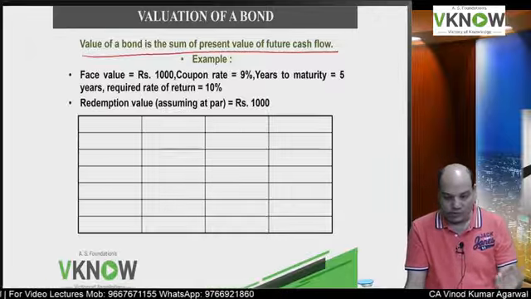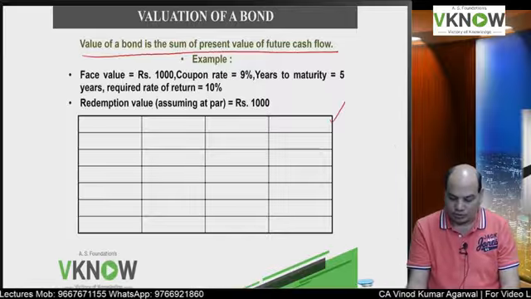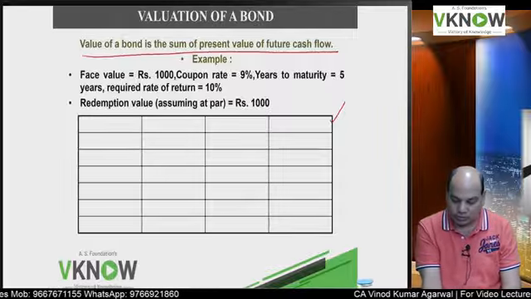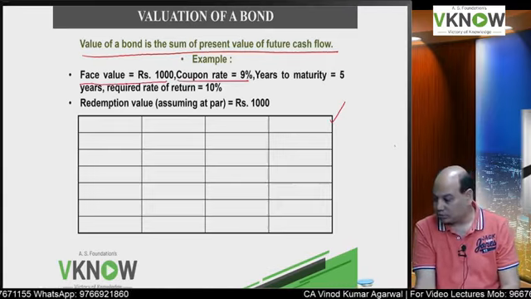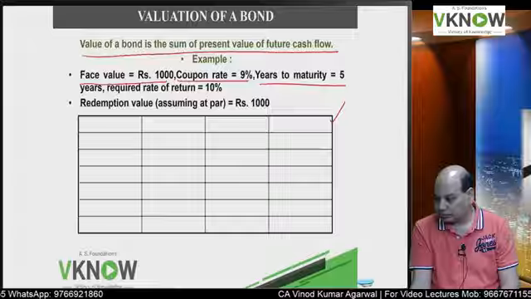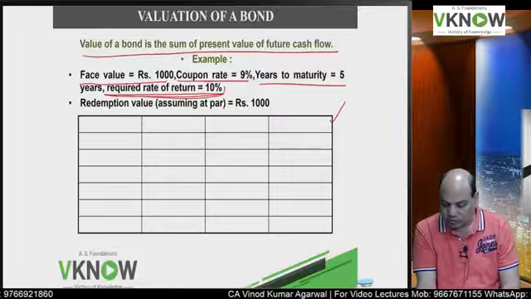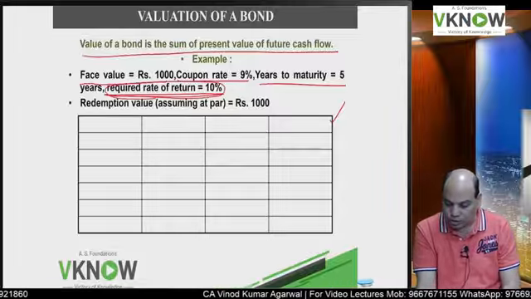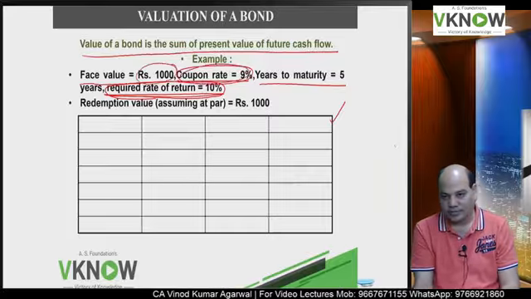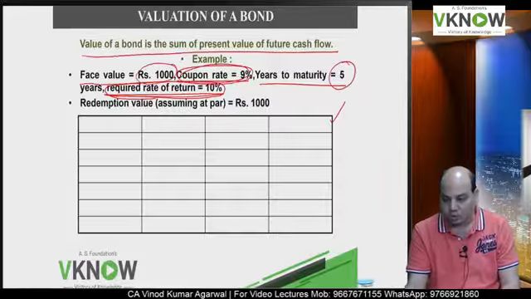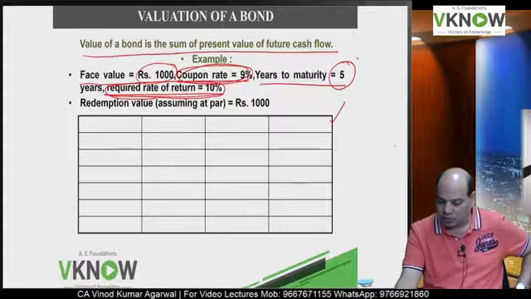Okay, so in your book I have given one example, and this last column is pending, so you will fill in the blanks. Last column. Question is, face value of the bond is 1000, coupon rate is 9%, years to maturity is 5 years, required rate of return, this is the discount rate, and coupon rate is the interest amount you will receive on 1000 rupees, and the bond is a coupon bond because it has a periodic coupon plus redemption on maturity. So what is the type of bond?